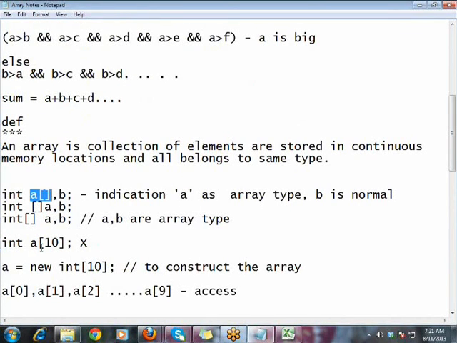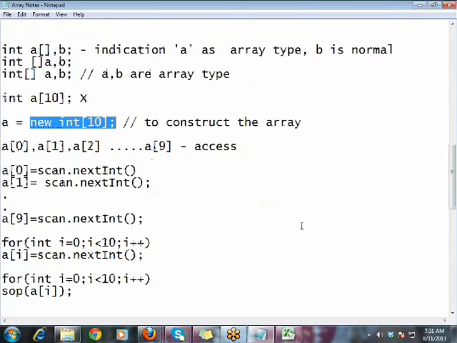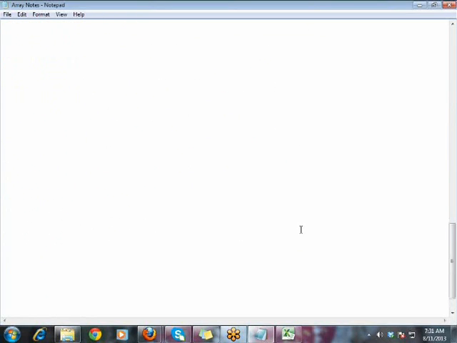This is declaring, this is constructing. Declaring and constructing in one step.